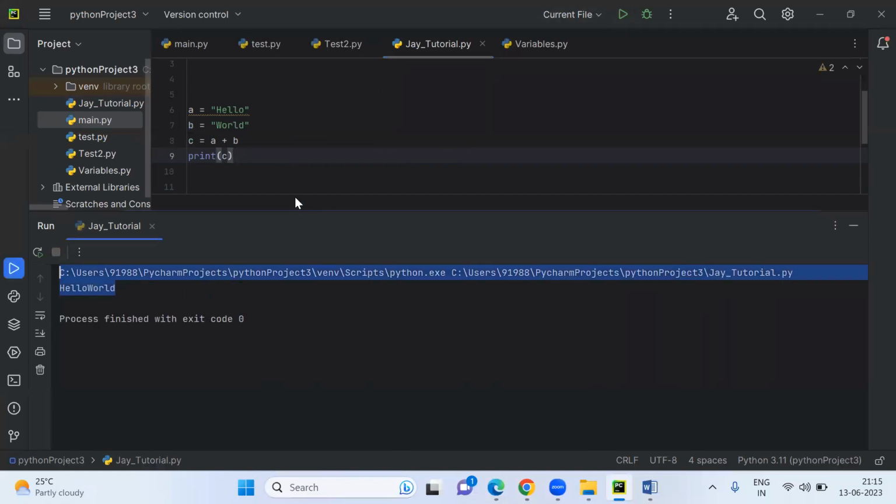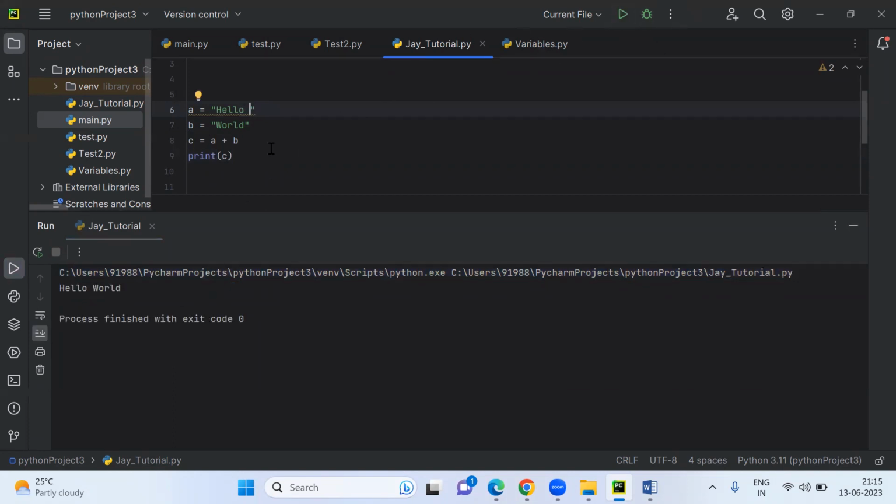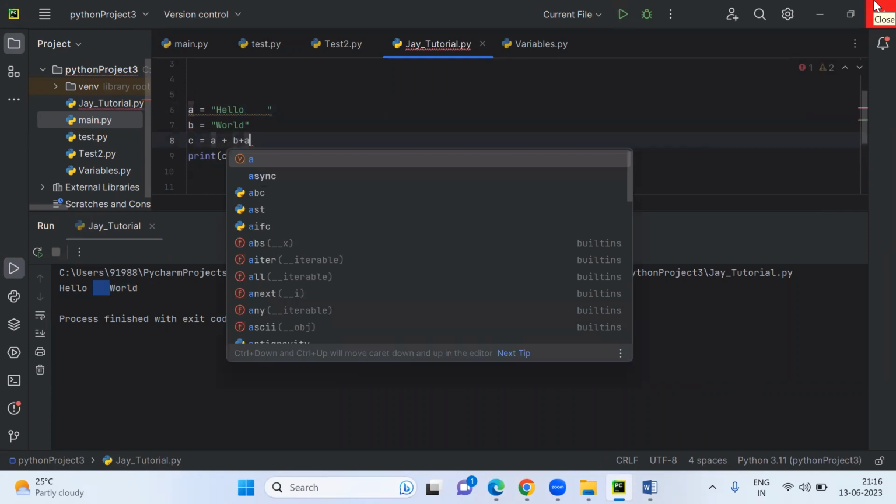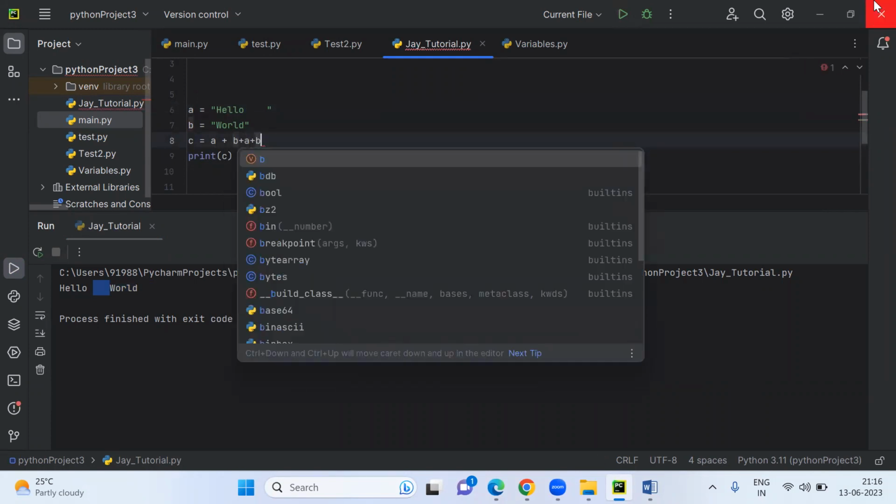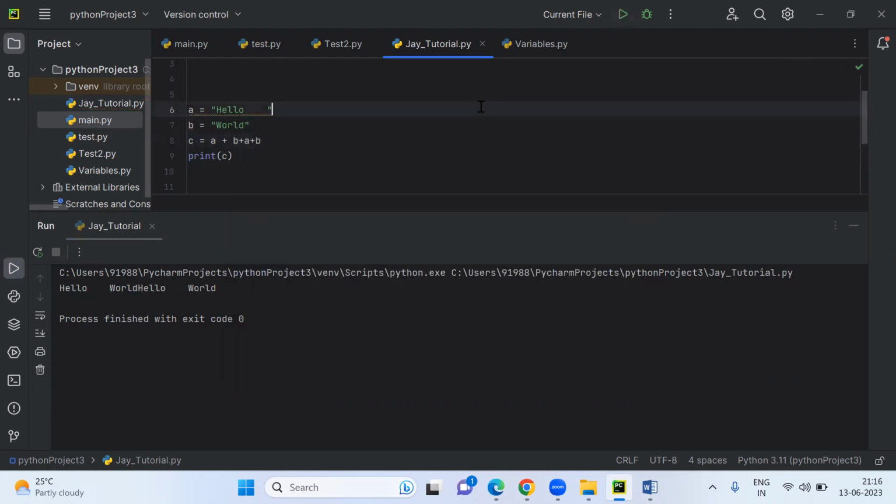Now see hello world, and if you want to give a space, let me see whether it will work or not. Yeah, it's working. If I give a space inside the double quote, then it takes it as a space. If I give more space, then it takes more space. That's perfect. Now, if you want to add one more time here, A and then plus B again. Let's see the value. So it's saying hello world, hello world.